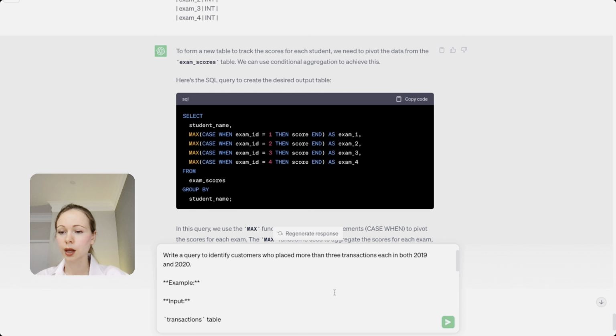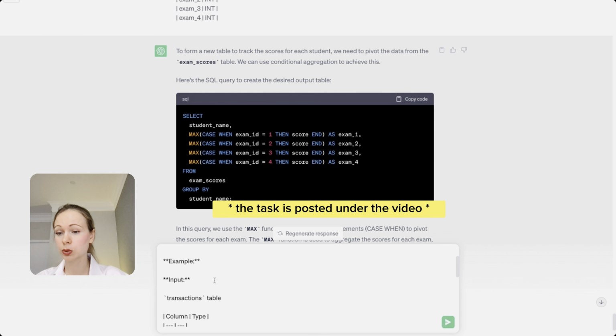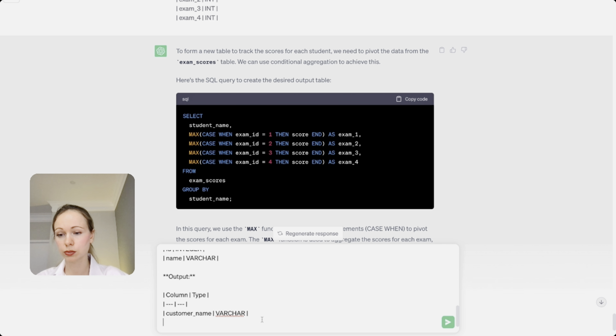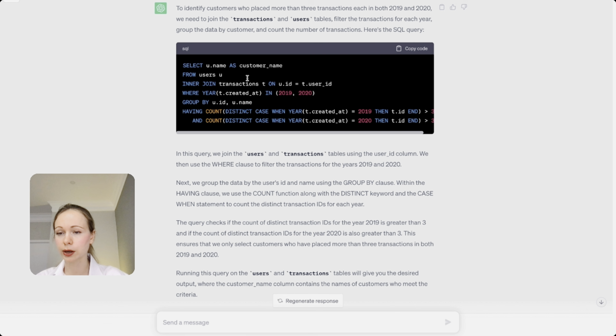Task 2. Write a query to identify customers who placed more than 3 transactions each in both 2019 and 2020. You have input and the expected output, and the users table schema as well, and also the schema of the expected output. Okay, yes, great. The solution is correct.